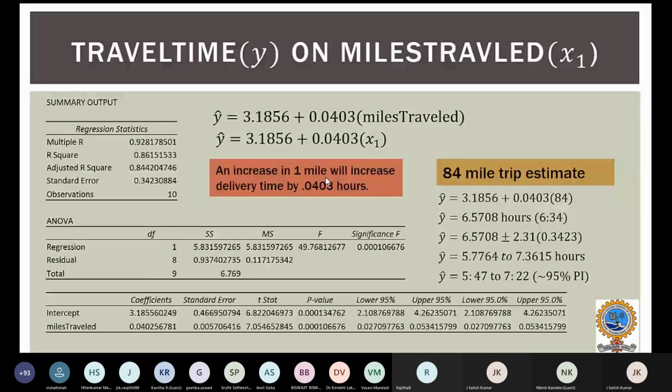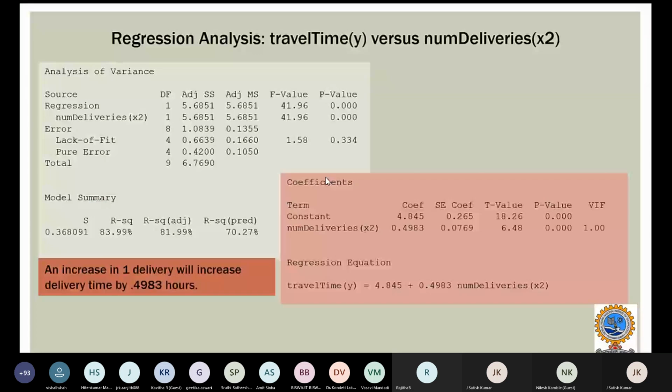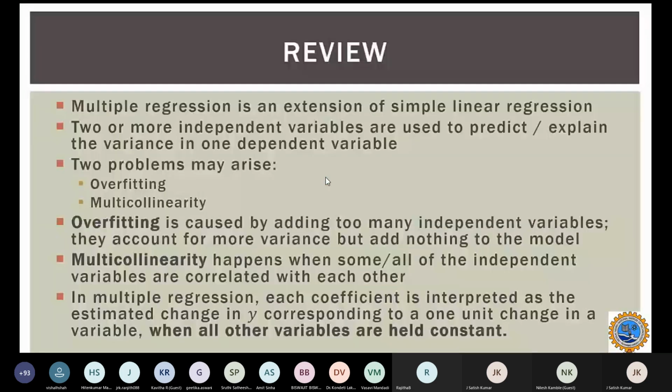Let me try to conclude, then I'll take questions. Multiple regression is a simple extension of the simple linear regression method. There are many independent variables used to predict and explain the variance in one dependent variable. There are 2 issues we have to take care of: overfitting and multicollinearity.